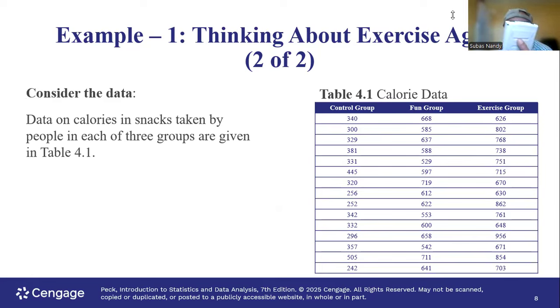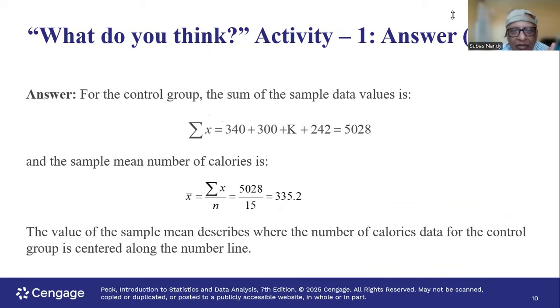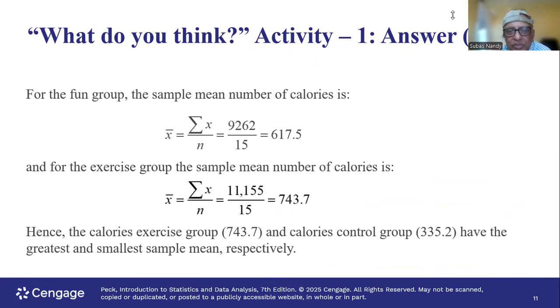We don't have to do anything. We go down to calculate and hit enter. The first number is the mean, x bar. The sample mean is 335.2, which you have in your calculator. And you can repeat it for the other two groups.